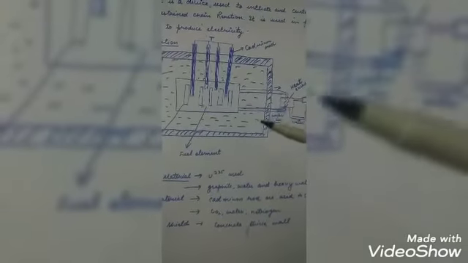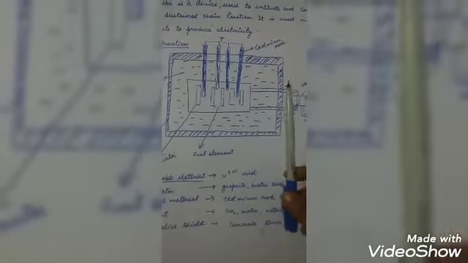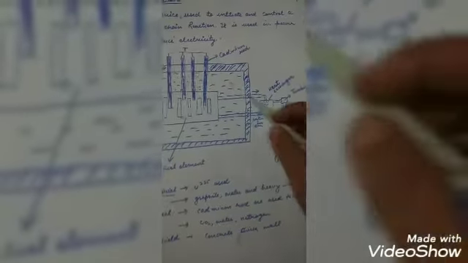Now the working. How does it work? A few nuclei such as uranium-235 undergo fission by liberating fast moving neutrons, and the fast moving neutrons are slowed down to an energy of about 0.025 electron volt by the surrounding moderator.